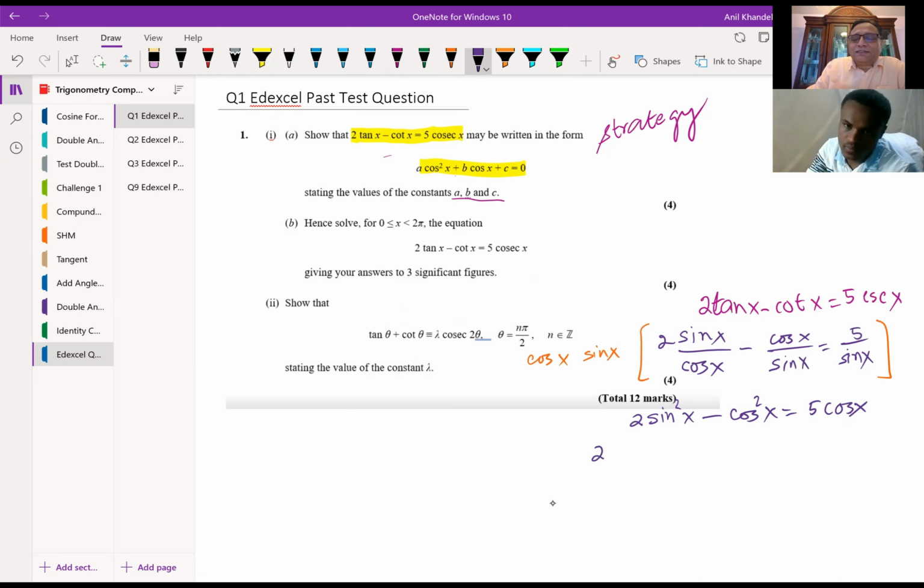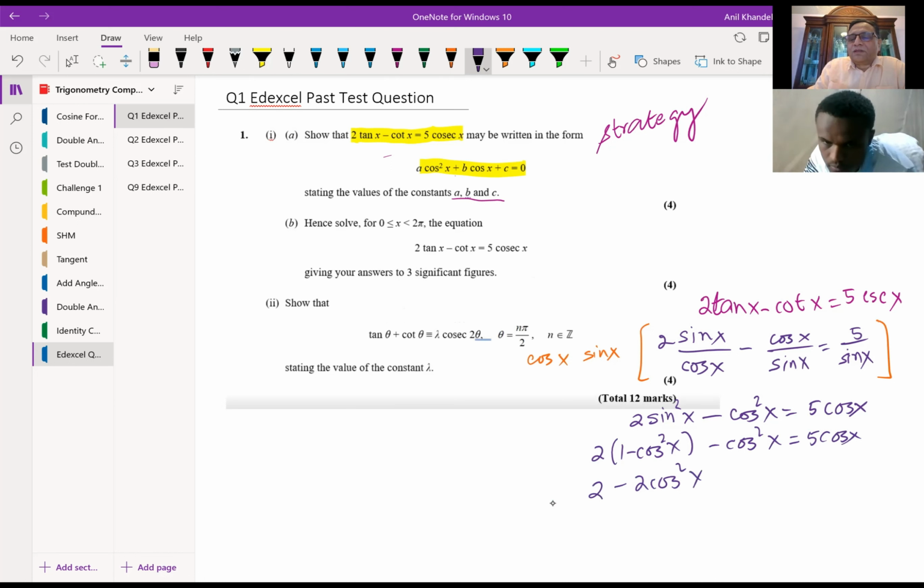How? We'll write this as 1 minus cos square x, correct? And now we can expand: 2 minus 2 cos square x minus cos square x equals 5 cos x, correct? Bring all the terms together.